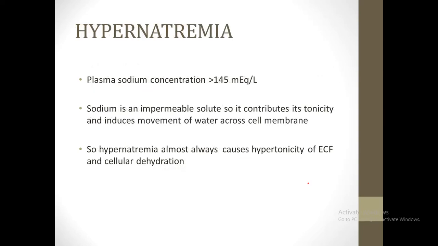The other major condition is hypernatremia. So hypernatremia obviously means a sodium concentration of more than 145, as the normal range is between 135 to 145. So I told you before, sodium is an impermeable solute, so it contributes to tonicity and induces movement of water across the cell membrane. Sodium is impermeable, so it cannot move across the membrane, but what it can do is cause the movement of water across the membrane.